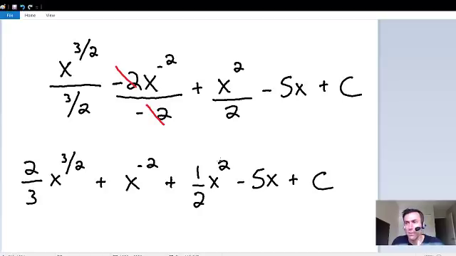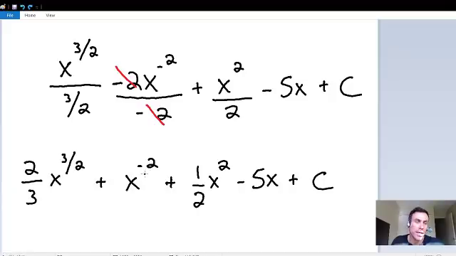All right, so now we have simplified this a little further, but what we still have to do is get rid of this negative exponent, because we can never have a negative exponent in our final answer. Just like before, we have to rewrite this with a positive exponent by flipping it into the denominator.